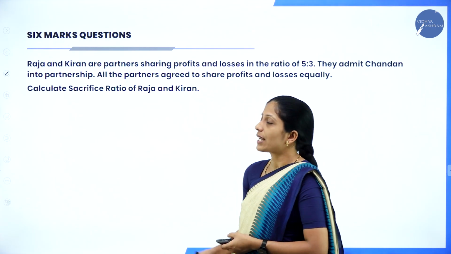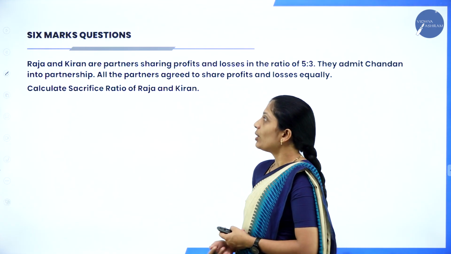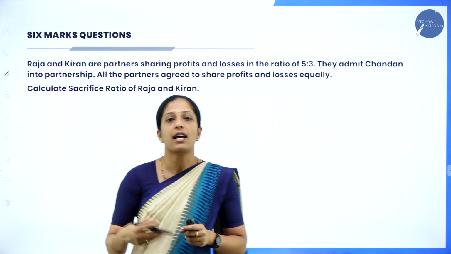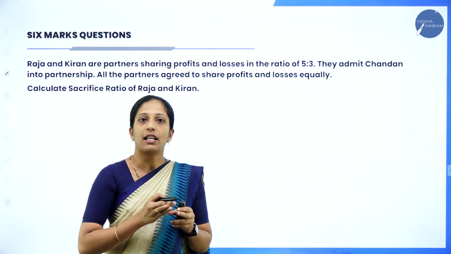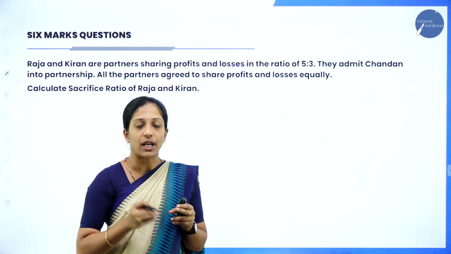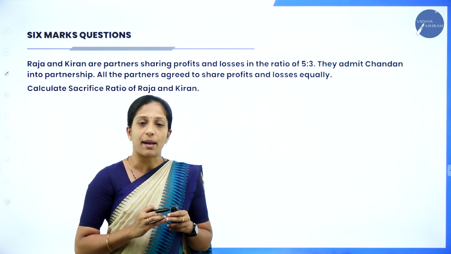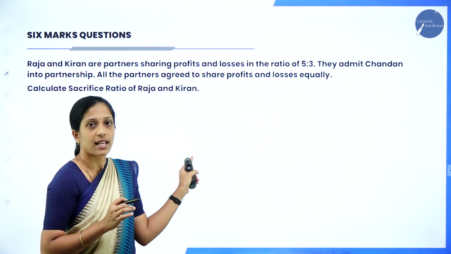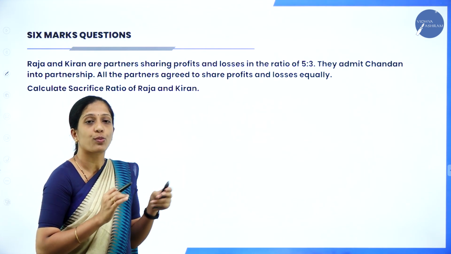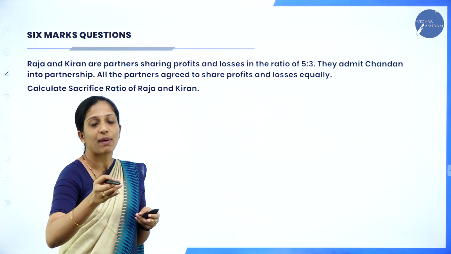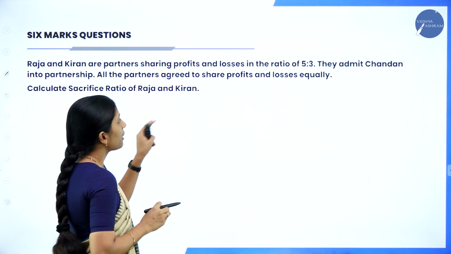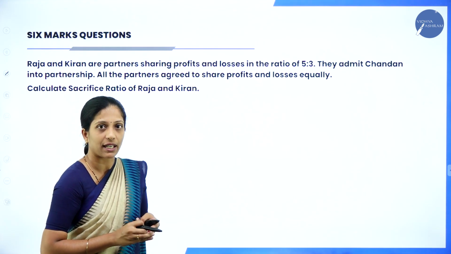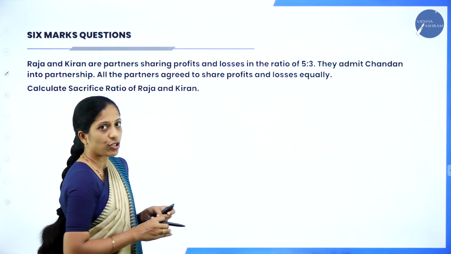Now moving on to the next one, the 6 marks question. I have told you, you will be having an alternative here. If they ask 6 marks from admission, then you get 12 marks from the retirement chapter. But most of the time, they will ask 12 marks from admission and 6 marks from retirement. But in one of the years, they have asked 6 marks from admission and 12 marks from retirement. Okay, so let us see this question here.